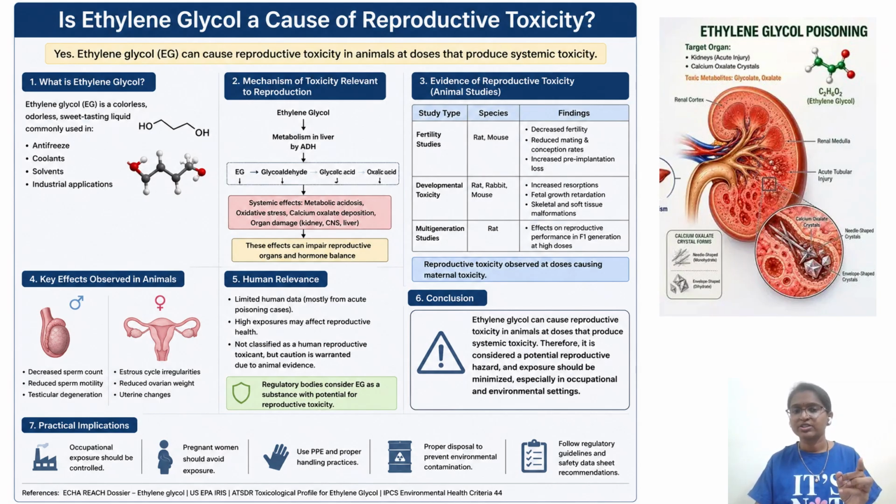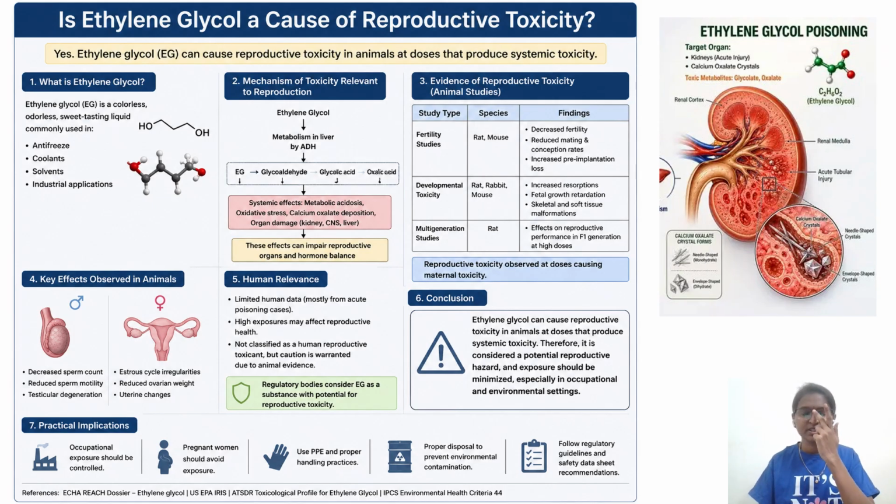Coming to developmental toxicity, generally segment 2 studies are done in rat and rabbit, the two species recommended by the FDA guidelines or ICH guidelines. But in addition, with respect to ethylene glycol, they have also done it in mice, and they found increased resorptions, fetal growth retardation, and skeletal and soft tissue malformations. So read about these two types of malformations also, to understand EFD studies, embryo fetal developmental studies.